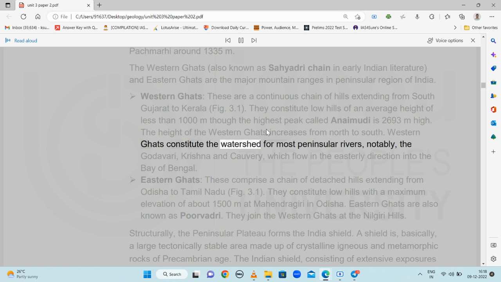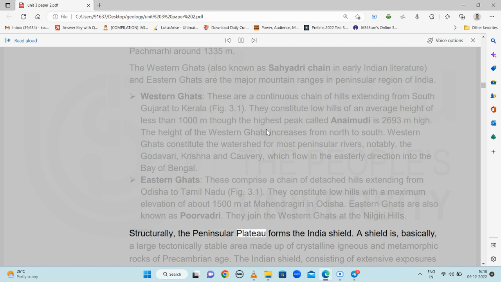The Western Ghats constitute the watershed for most peninsular rivers, notably the Godavari, Krishna and Kaveri, which flow in an easterly direction into the Bay of Bengal. The Eastern Ghats comprise a chain of detached hills extending from Odisha to Tamil Nadu. They constitute low hills with a maximum elevation of about 1500 meters at Mahendragiri in Odisha. The Eastern Ghats are also known as Purvadri. They join the Western Ghats at the Nilgiri Hills.